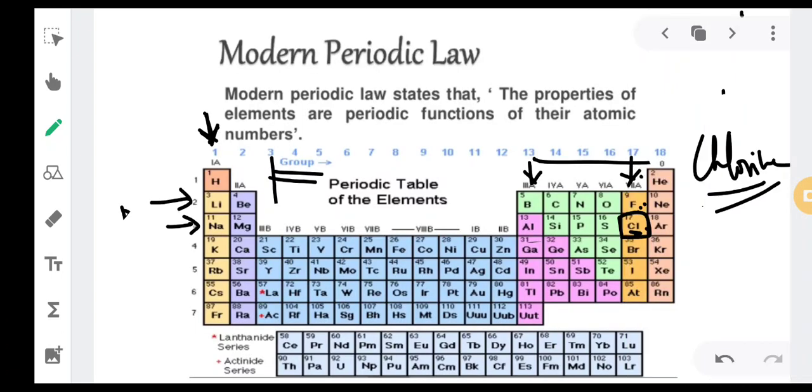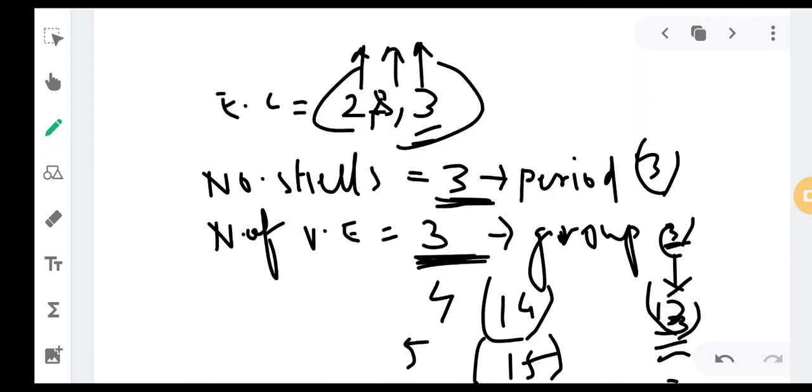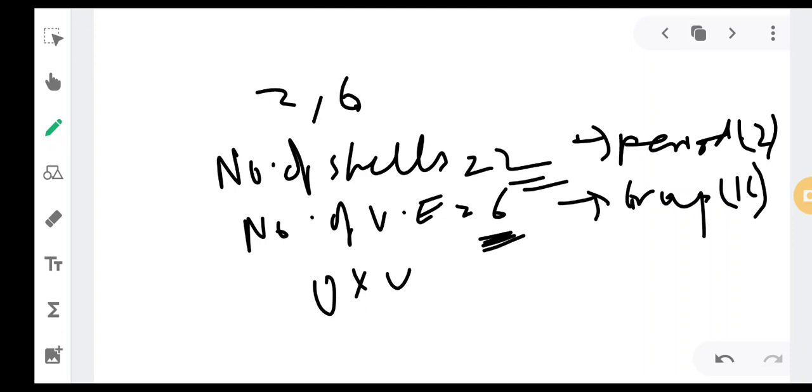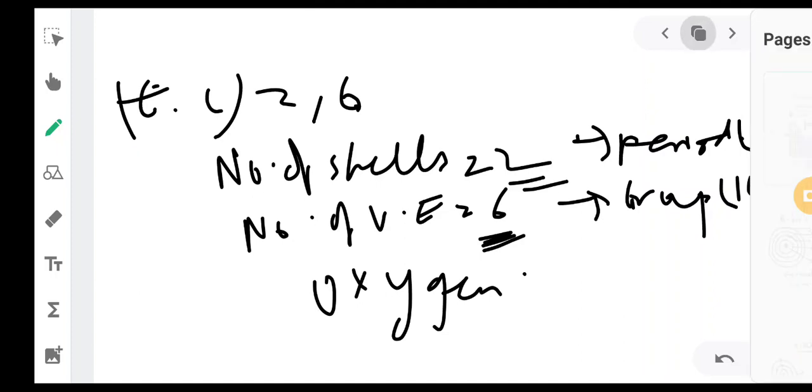It is falling in the period number 2 and group number 16. So the element is oxygen. What is that element? Oxygen. This element is oxygen. Okay, अशेंच तुम्ही electronic configuration घेऊन you can solve the problems of this elements.